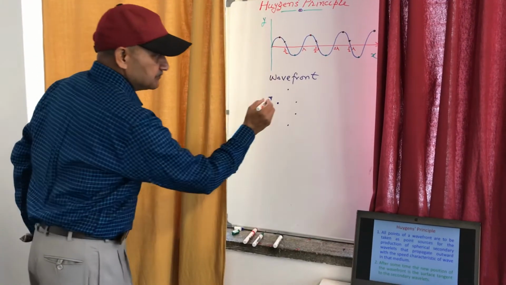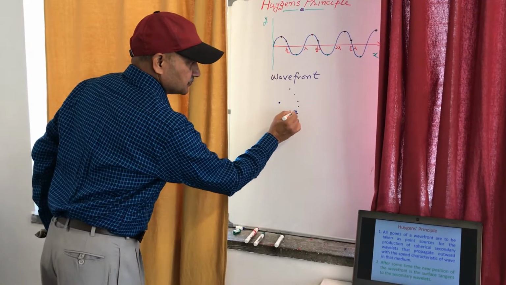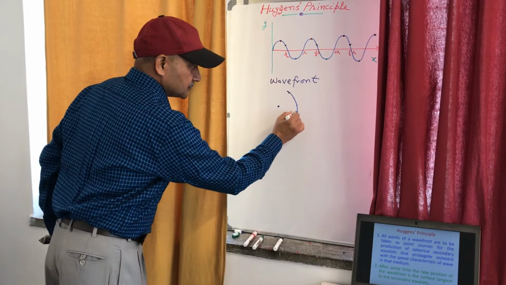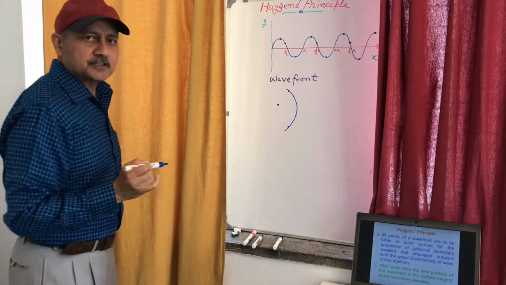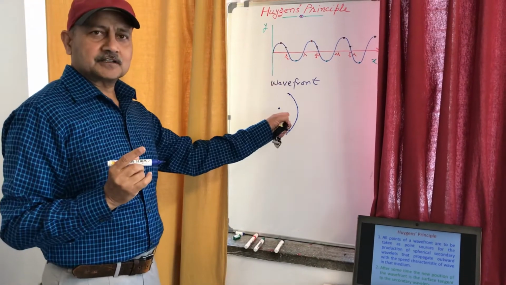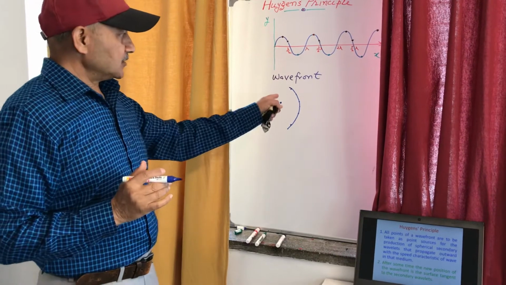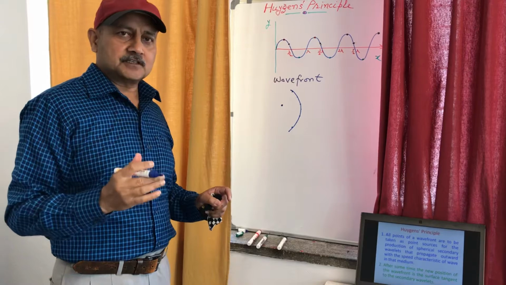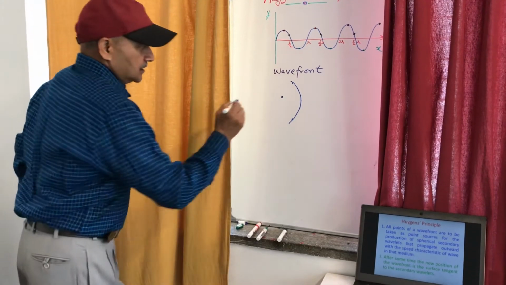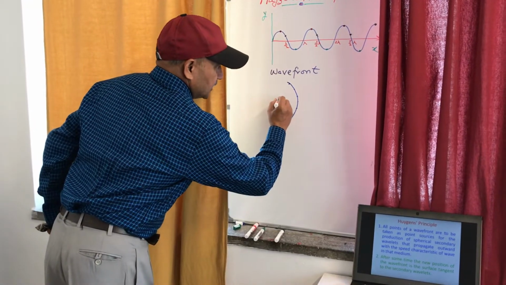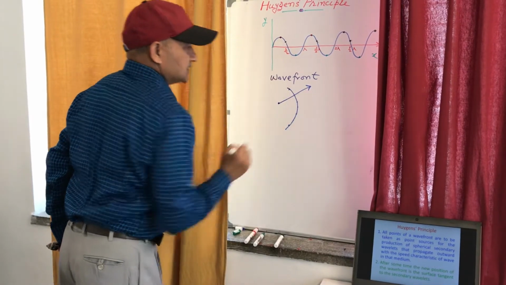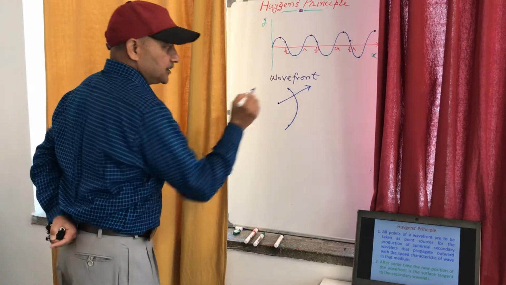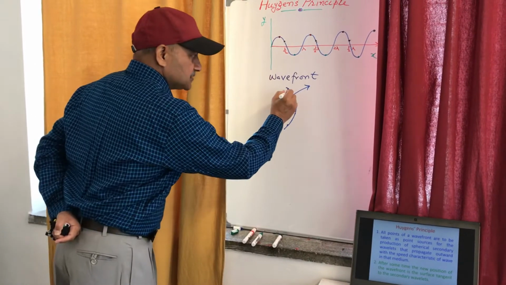So all these points, when we join all such points, the surface joining all such points is called wavefront. So we may also say that all points on the wavefront have same phase. Now let me draw this line. This is called ray, and what we find that at any point of the wavefront the direction of ray is perpendicular.